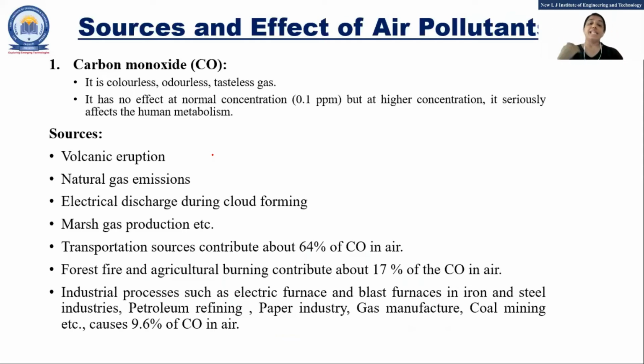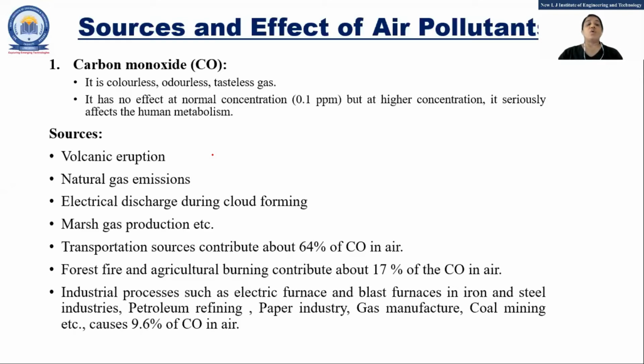As we have seen, there are 8 pollutants, and we have seen each and every effect. Here also there are gases for air pollution, and again there are 6 to 7 sources. So for each pollutant you may have to write a source and effect.